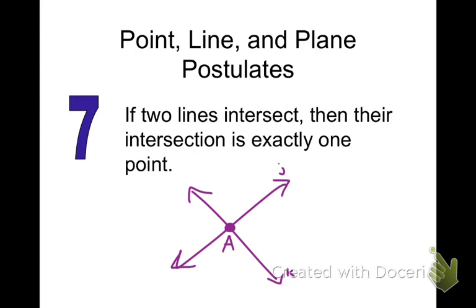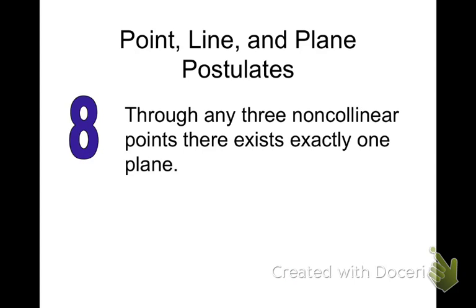Let's put point A at the point of intersection. Is there any way to put 2 points of intersection with 2 lines intersecting? No, because I would then have to curve the line, right? And then that no longer would be a line. That would be a curve. Alright, so 2 lines intersect at 1 point. You probably already knew that, but now it's written in stone so we can use it.